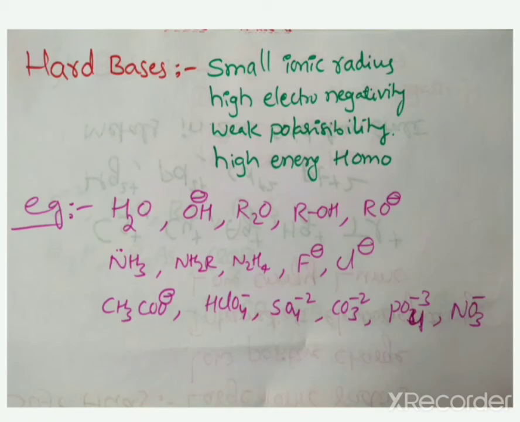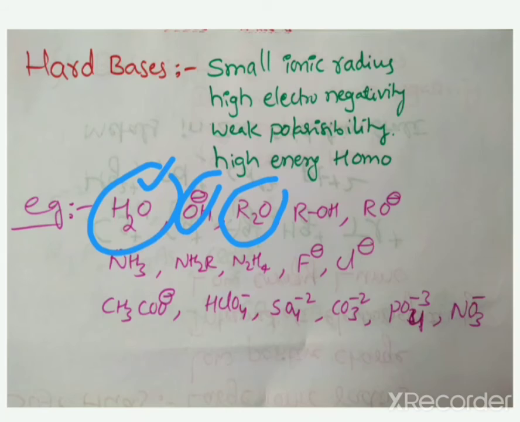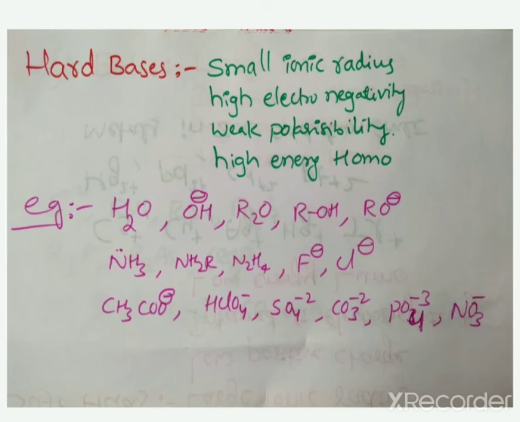Dear students, oxygen has small size. So oxygen containing species is hard. Nitrogen has small size, and small size means hard. So nitrogen containing species is hard.